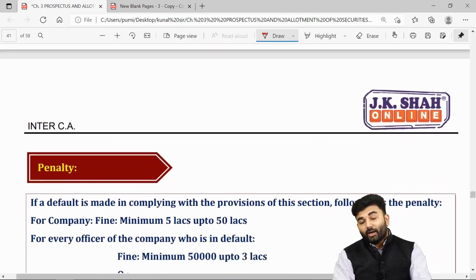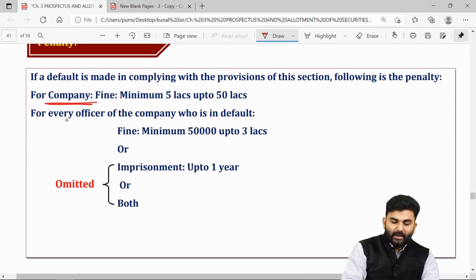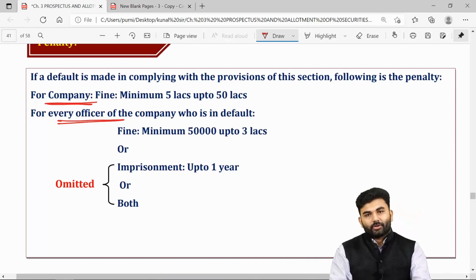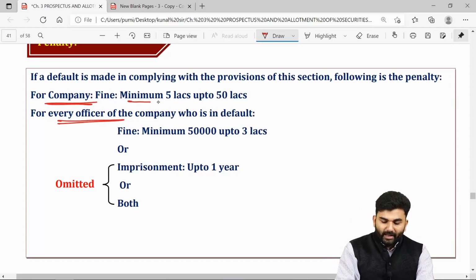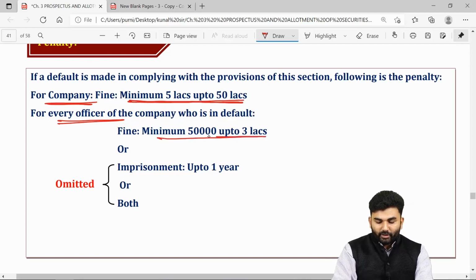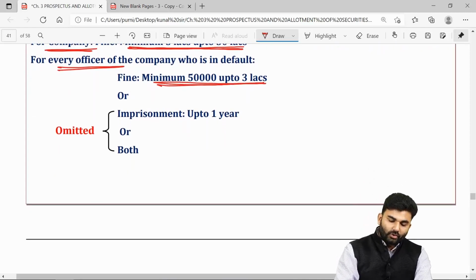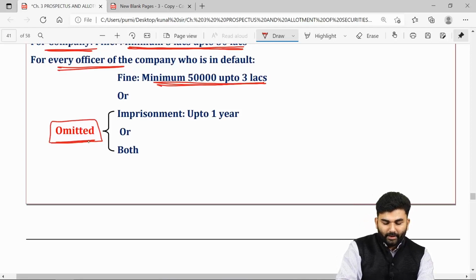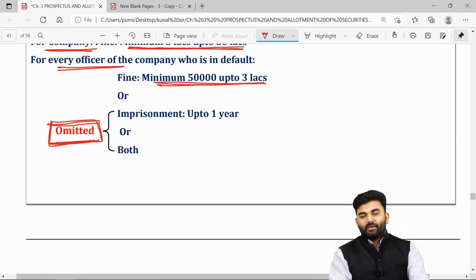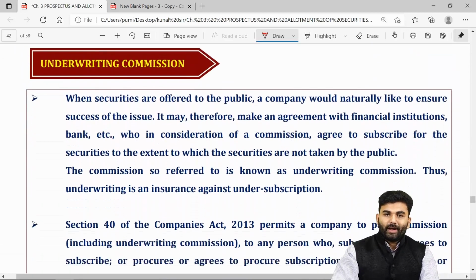However, if any other provisions are contravened, then the company as well as every officer in default will be asked to pay a penalty. The company will be asked to pay a penalty of minimum 5 lakhs, maximum 50 lakhs. Officer in default will be asked to pay a minimum penalty of 50,000 rupees up to 3 lakhs. However, the provision towards imprisonment has been omitted. The provision towards imprisonment was omitted through an amendment which is there inside our November 21 RTP.